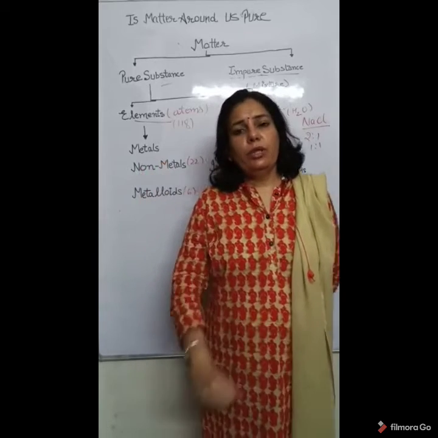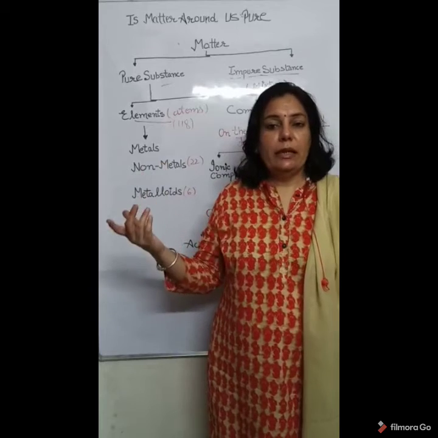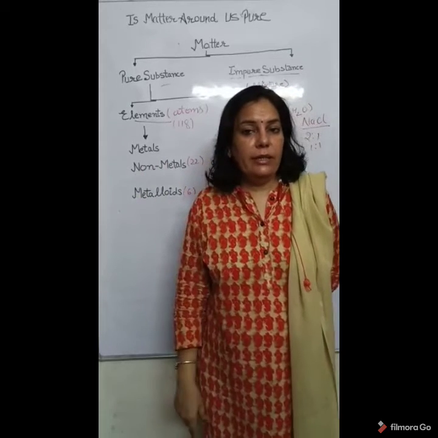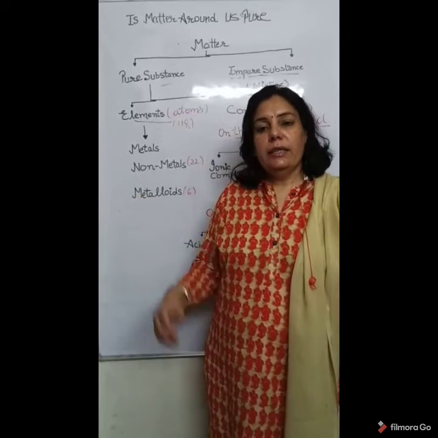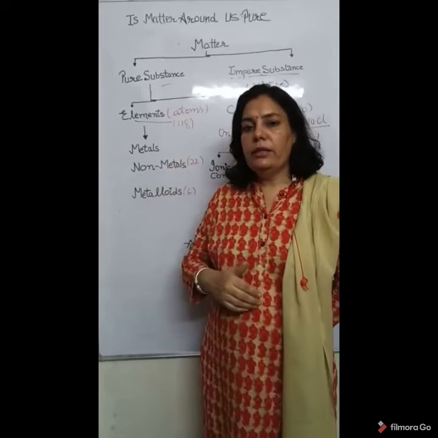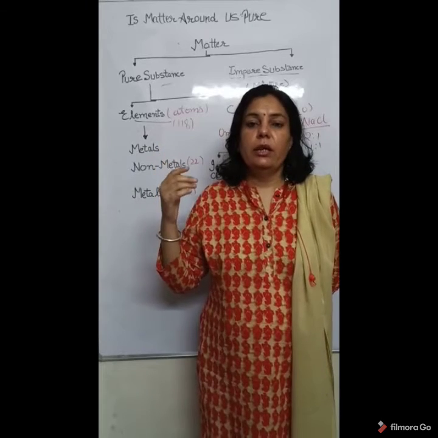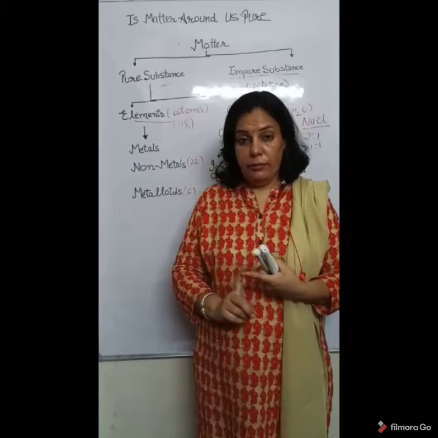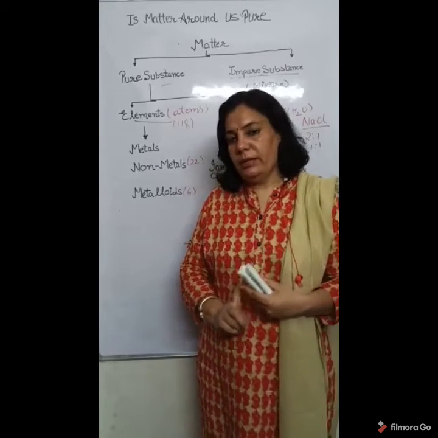What are the examples of metals? Iron, copper, gold, silver, mercury. What is mercury? Mercury is the only metal which is found in nature in liquid state. Okay, these are the examples of metals. Examples of non-metals: all gases. Children, all gases are considered as non-metals. Oxygen, nitrogen, hydrogen, or carbon, which is found in solid state. All these are examples of non-metals.